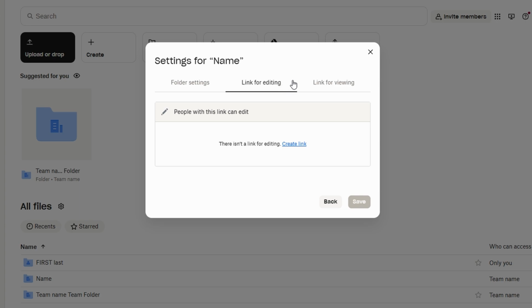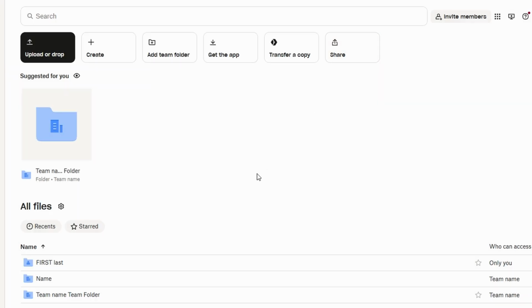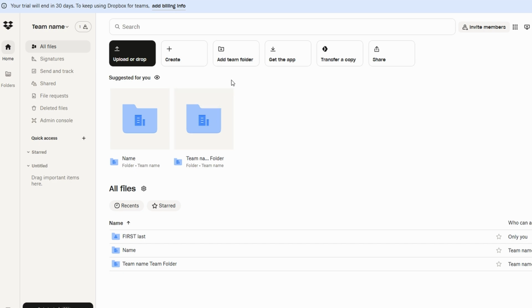Beyond these basics, Dropbox Business also includes features for commenting on files, keeping track of file history, and syncing across multiple devices. This makes it easy for your team to stay up to date on any changes, even if they're working remotely or on the go.